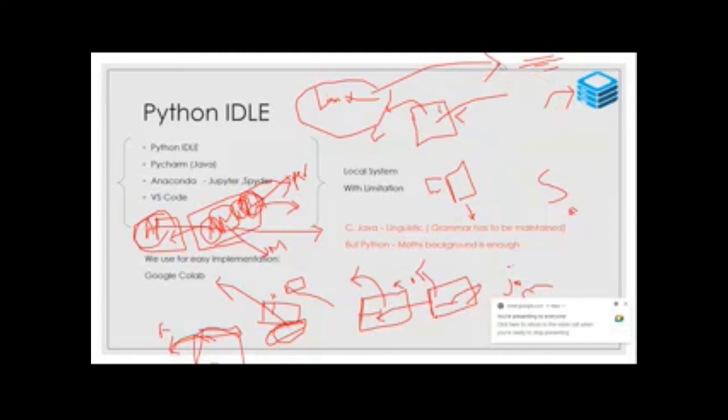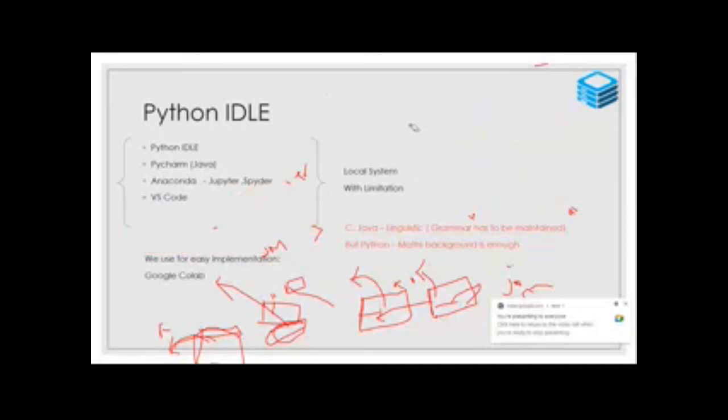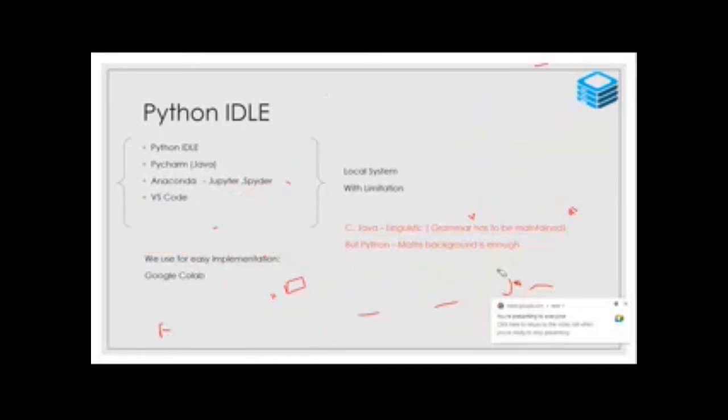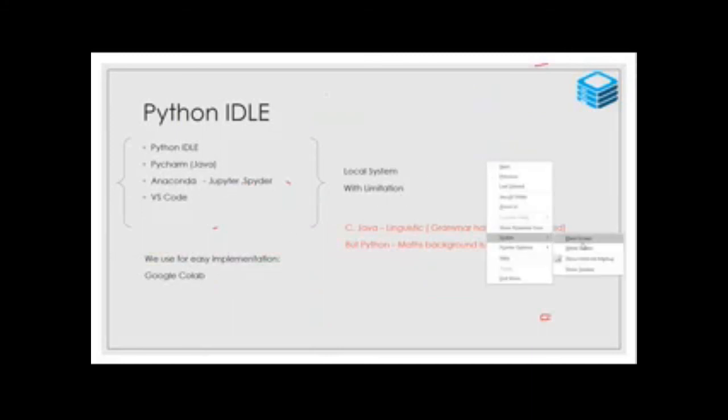Tomorrow we learn how to install and how to work with Python. So now you know a little bit about IDLE, Integrated Development and Learning Environment. So here for my application, I use Google Colab.